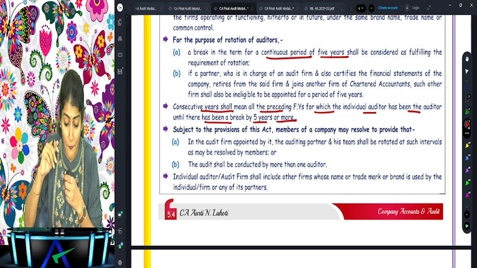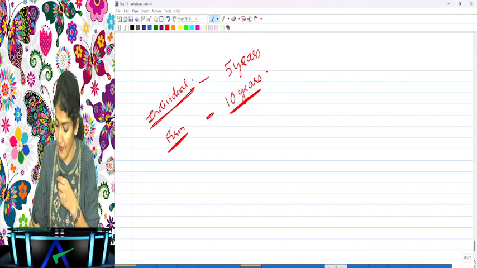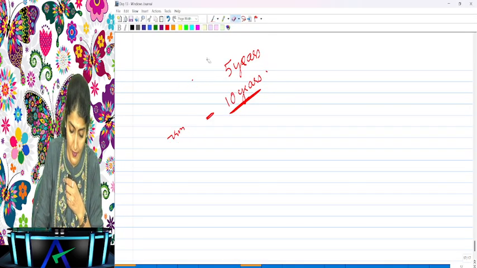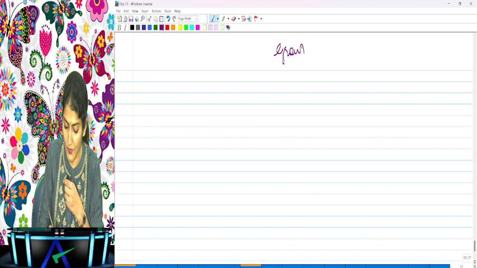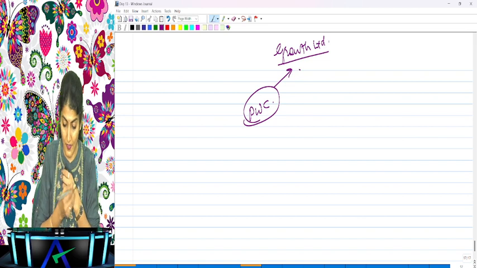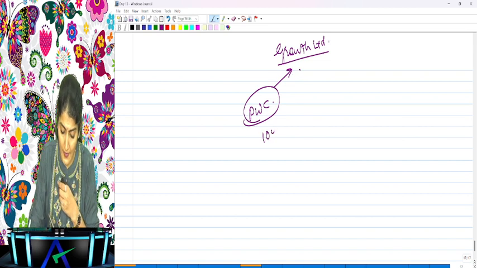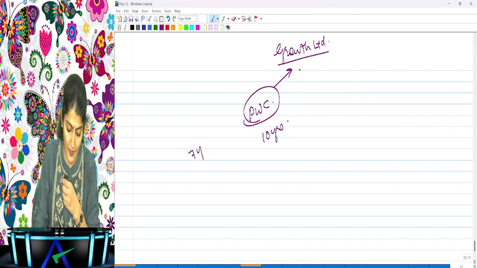Then if a partner who is in charge, this is again an interesting situation. Say PwC was doing the audit of Growth Limited, which is a listed company. Now PwC's 10 years are over, and out of the 10 years, for 7 years, who did the audit? CA Sparkle. In PwC, who did the audit? CA Sparkle. Why 7 years?